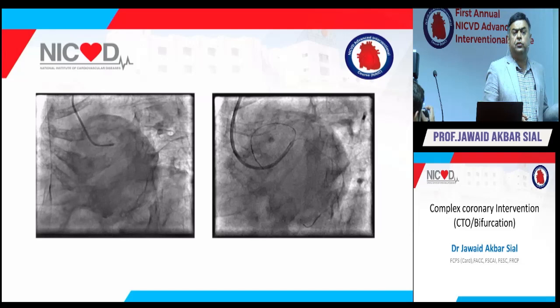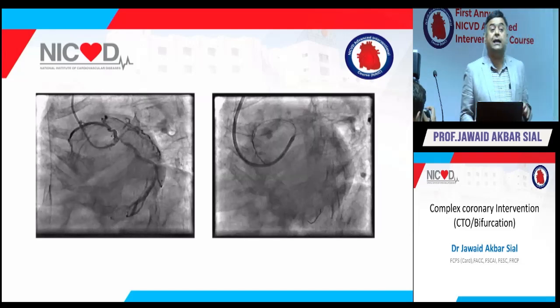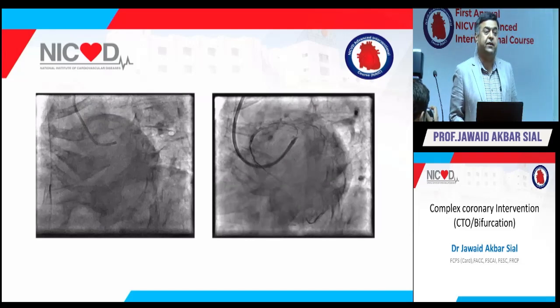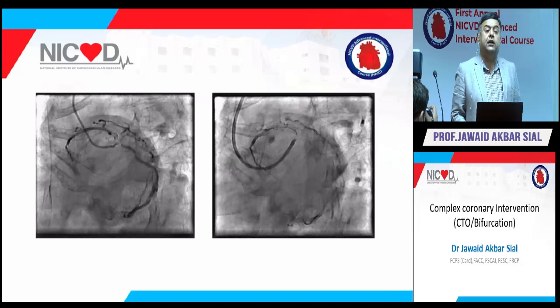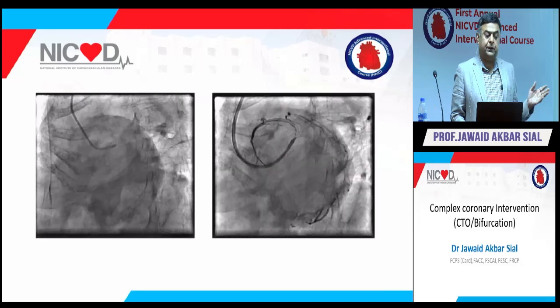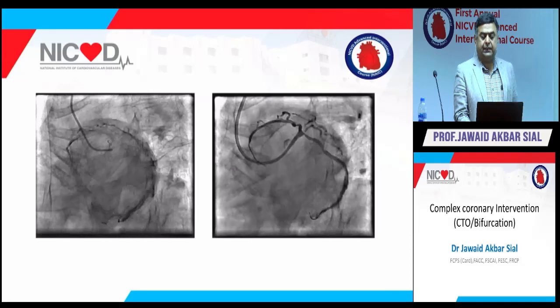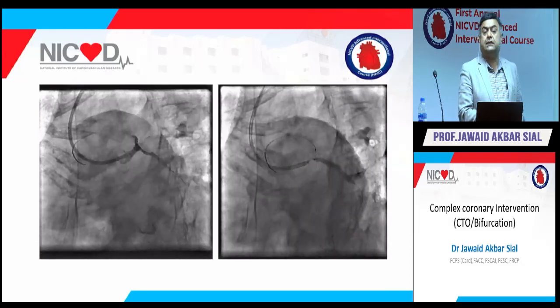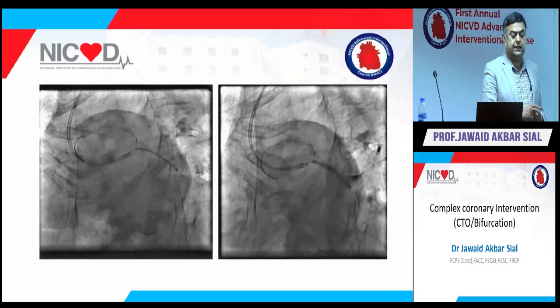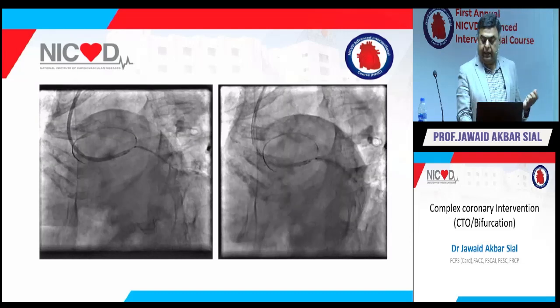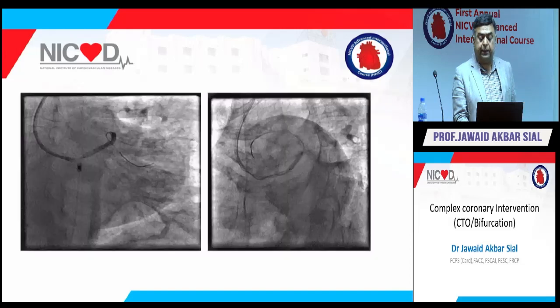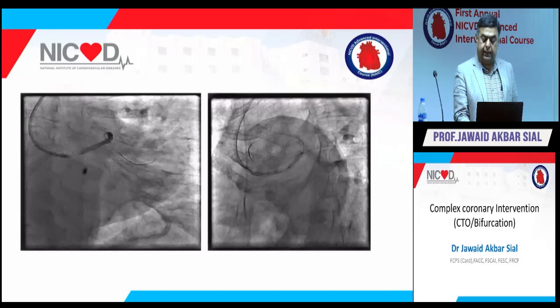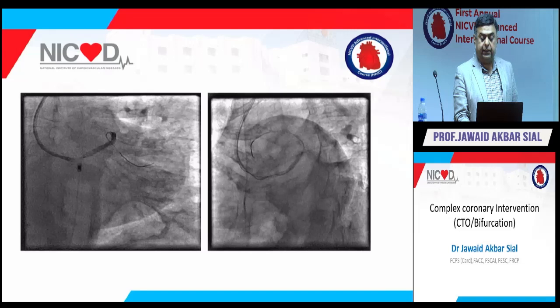In this there are a few views. In these views it doesn't look like a true bifurcation, but believe me, it was a true bifurcation. So we planned to tackle this patient with a two-stent strategy. And in left main, you all know that the best two-stent strategy is DK crush, and many of you have already done these cases independently. So we completed this procedure with excellent results. You can all see that there is an intra-aortic balloon pump.